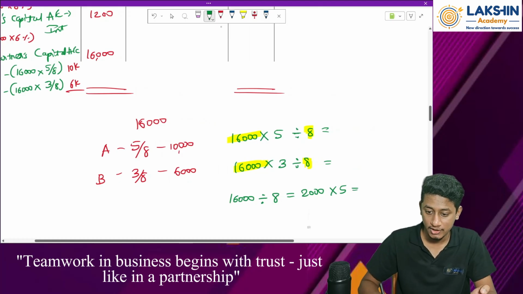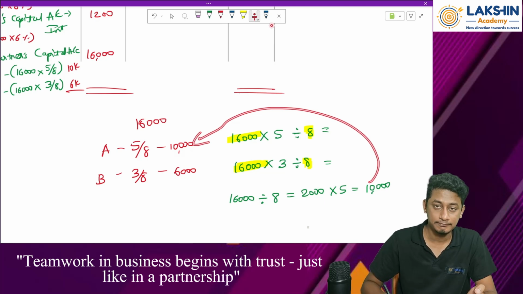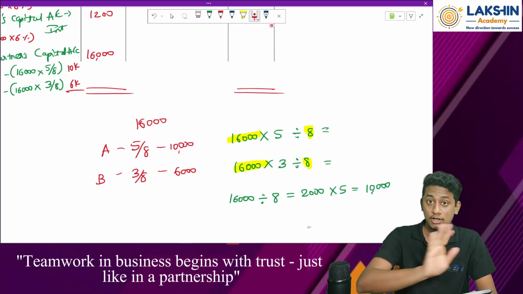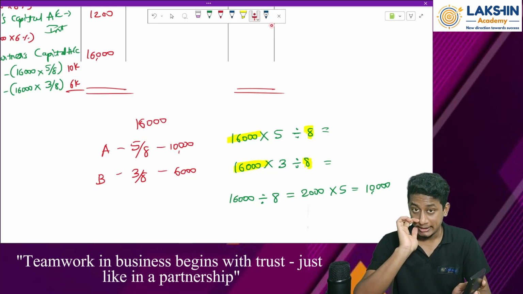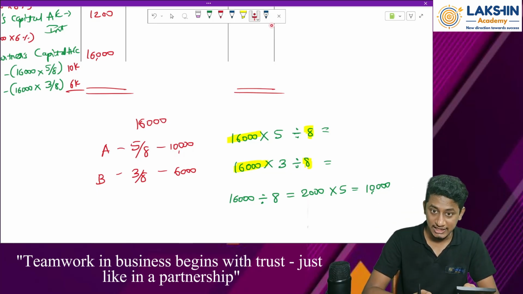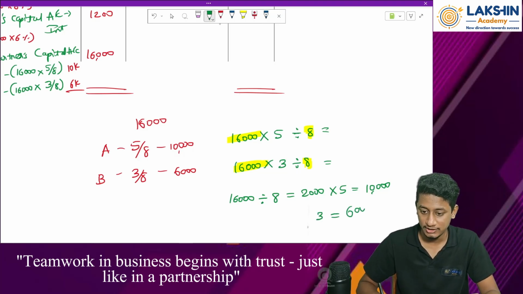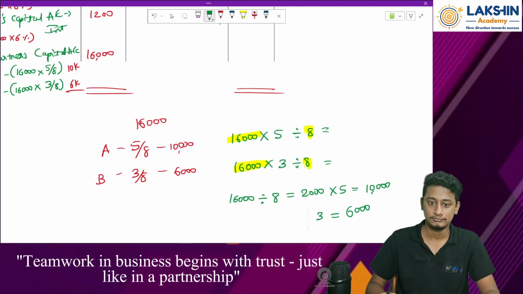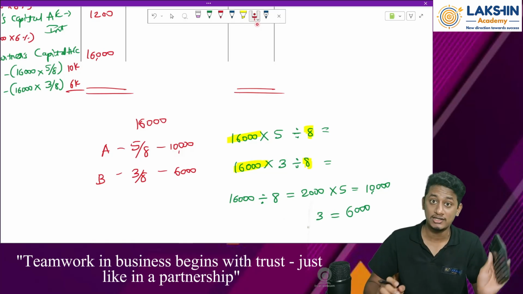Equals, how much do I get? 10,000. So this is matching with the first answer. Yes, this is matching with the first answer. Okay, now do not touch anything, let the answer be shown in your calculator. Just type 3 and press equals, what do you get? You get 6,000, right? Now this is matching with this part. Yes, okay. This is a shortcut way in which you can solve the questions clearly.